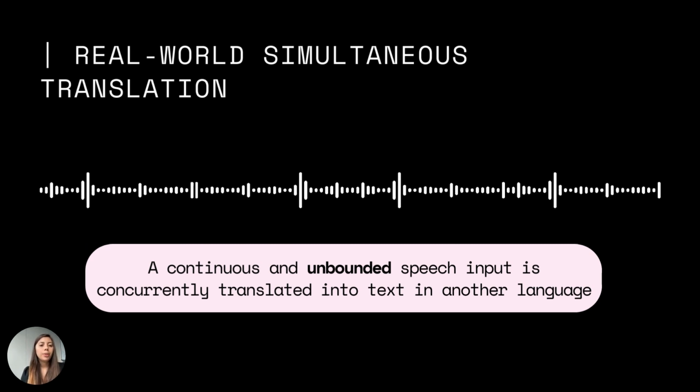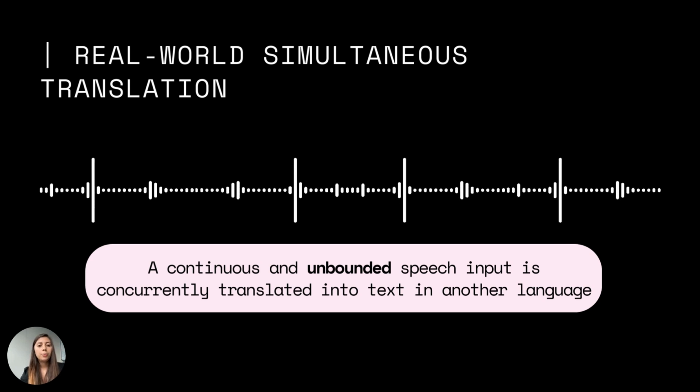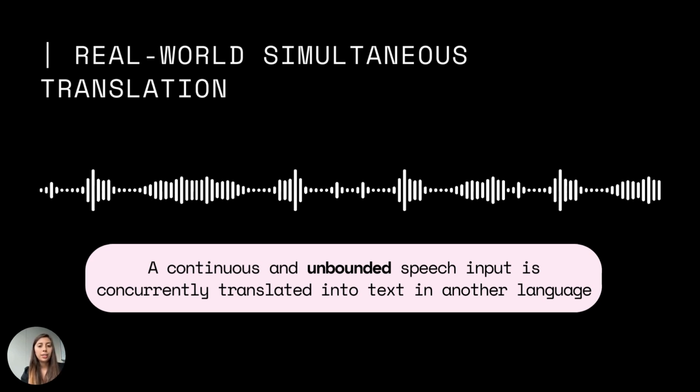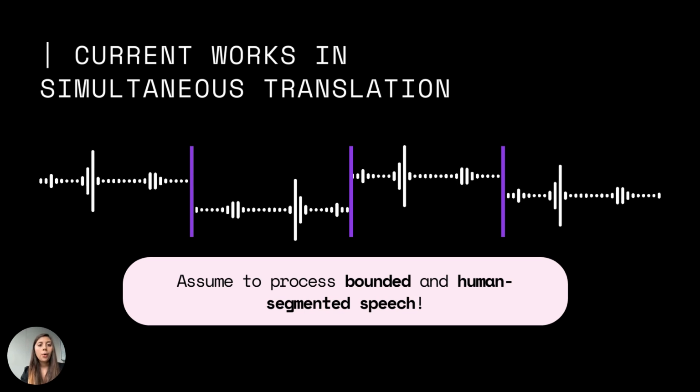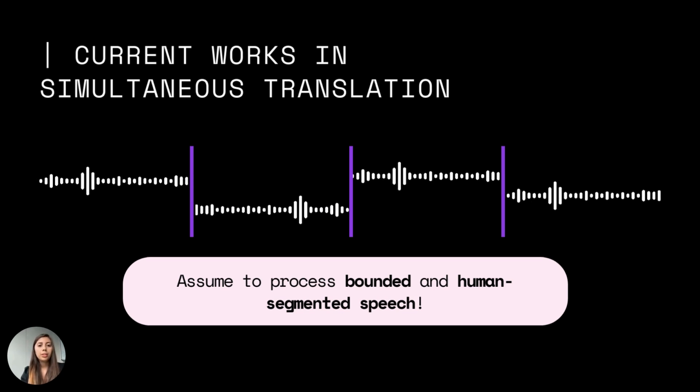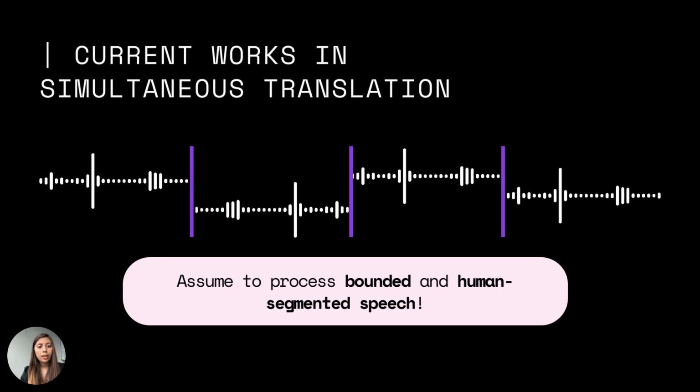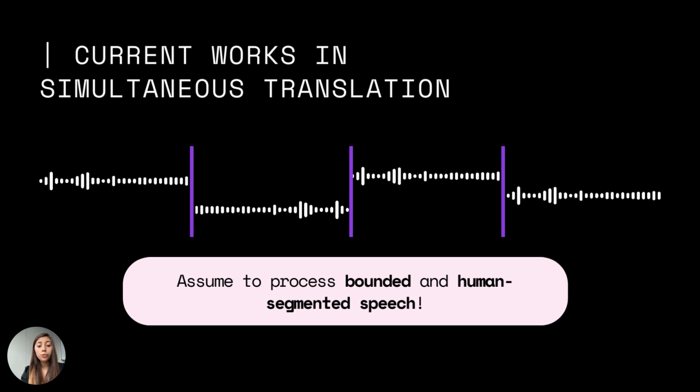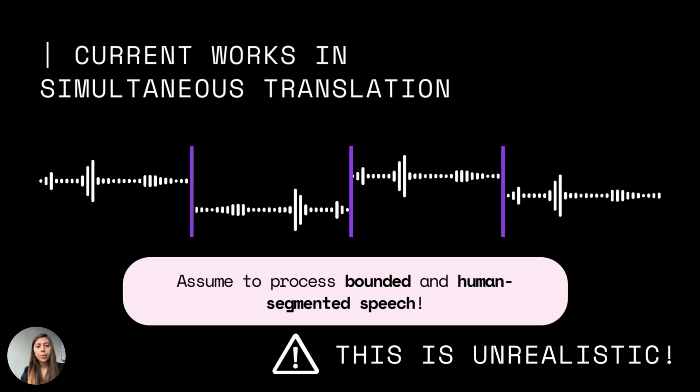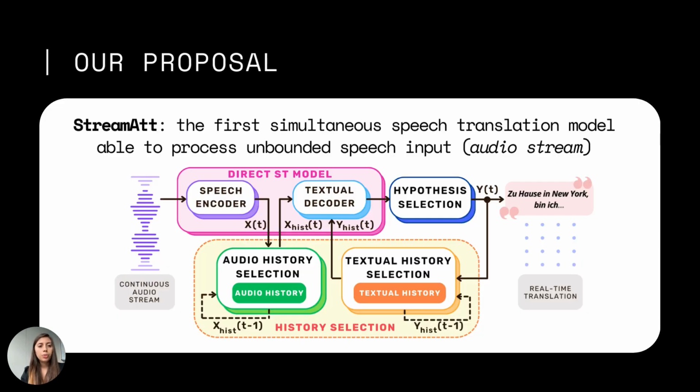In real-world simultaneous translation, a continuous and unbounded speech input is concurrently translated into text in another language. However, current works in simultaneous translation do not do this. Instead, they assume to process bounded and often human-segmented speech. But this is extremely unrealistic. For this reason, we propose StreamAtt, the first simultaneous speech translation model that is able to process unbounded speech input or audio streams. And I will introduce you the system step by step.